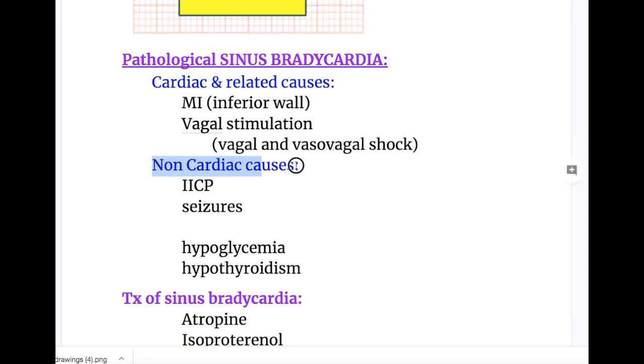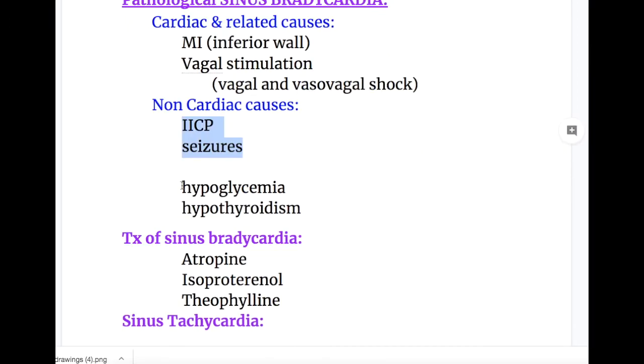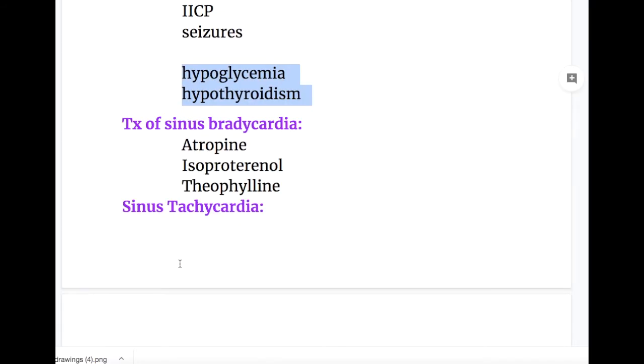And the non-cardiac causes include neurological causes, increased intracranial pressure, and seizures, and other causes are hypoglycemia and hypothyroidism. So what's the treatment of sinus bradycardia? Treatment of sinus bradycardia is atropine, isoproterenol, or theophylline.